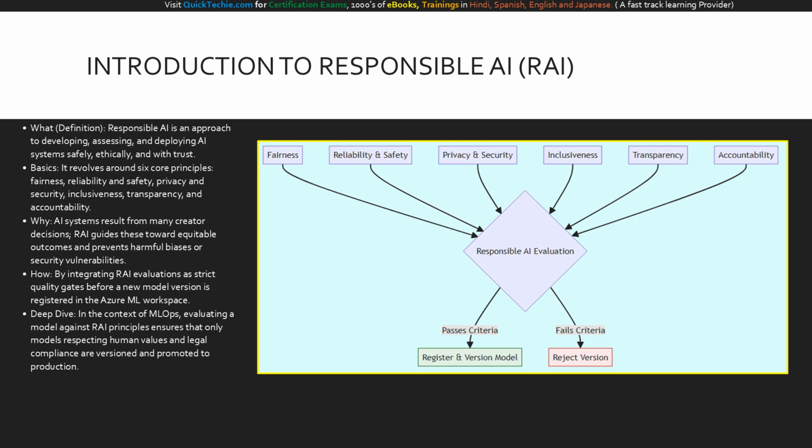Take a look at this flowchart, which illustrates the model versioning gateway. On the left, we see the 6 pillars of Microsoft's responsible AI standard flowing directly into our central evaluation hub. This evaluation acts as a strict checkpoint. If an experimental model passes the criteria across all 6 pillars, it follows the green path to be officially registered and versioned in the machine learning workspace. If it fails, perhaps by showing bias or a lack of reliability, it takes the red path and the version is rejected, sending the data scientists back to the drawing board to refine their work.